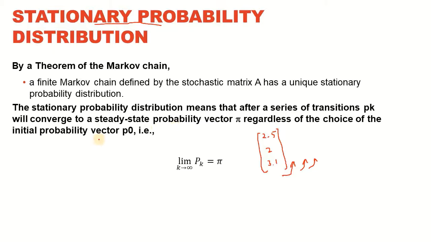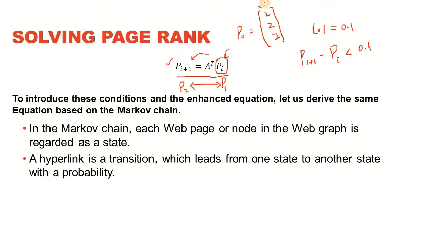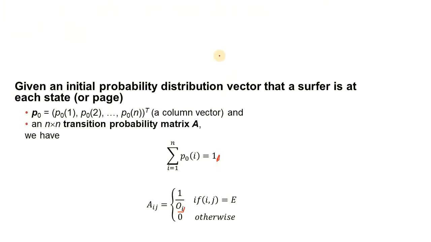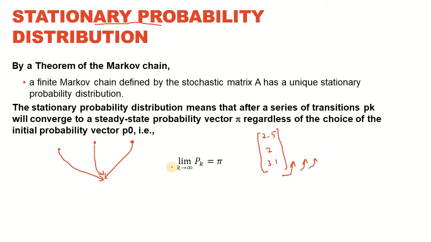Now the interesting thing about this is that whatever the starting point we may have, we are going to converge to the same stationary probability distribution. So if we give these initial values, we are still going to end up over here iteration by iteration. So basically it does not matter what we have as the initial values of page rank for the pages, they are going to settle on their original values, which would represent the stationary state. However, the only difference is that if your initial values are good enough, that is going to take fewer iterations to converge to the actual solution, but anyway, that is going to happen.